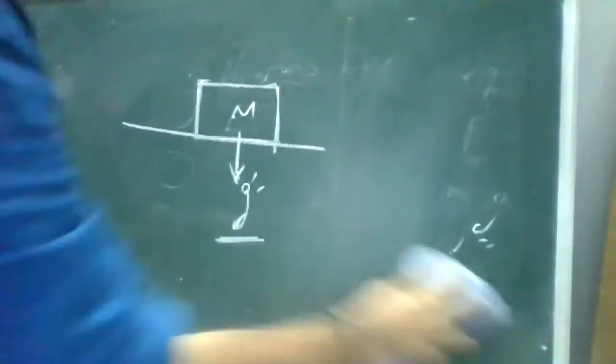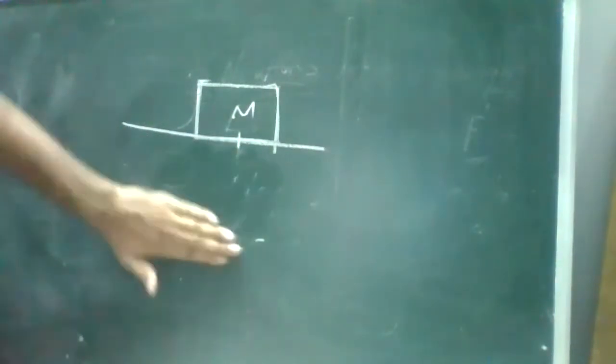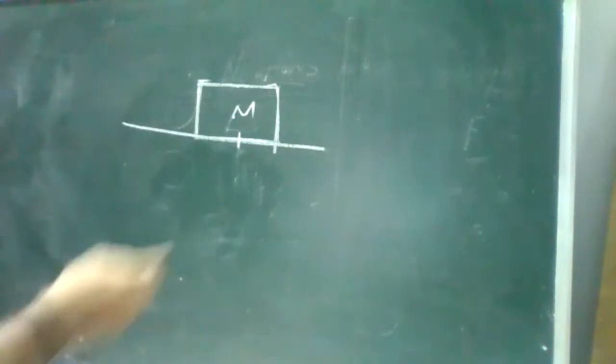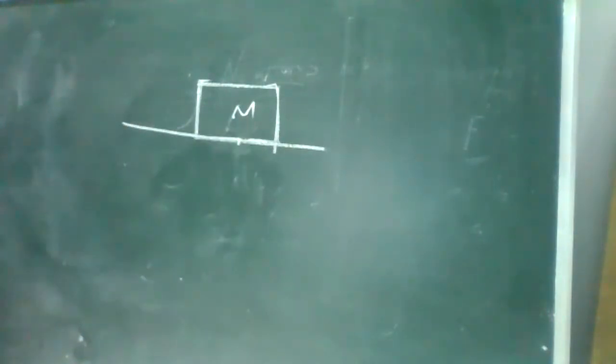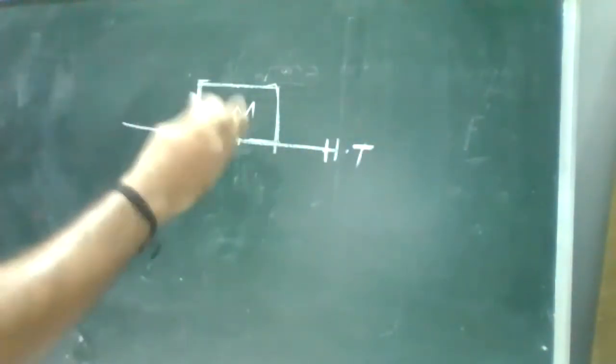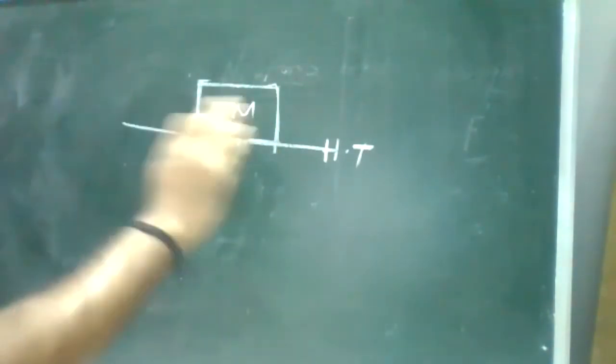Now, when we're discussing inertia, for example, I'm taking an object which has some mass, and I'm placing it here. Is the mass having any acceleration? No. It is on a horizontal table, so there is no acceleration because there are no forces acting on it.